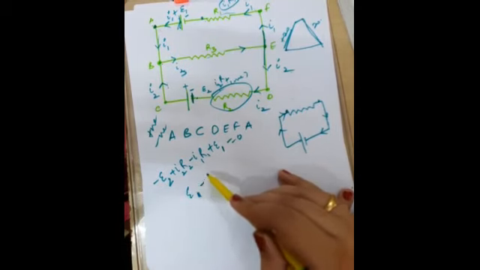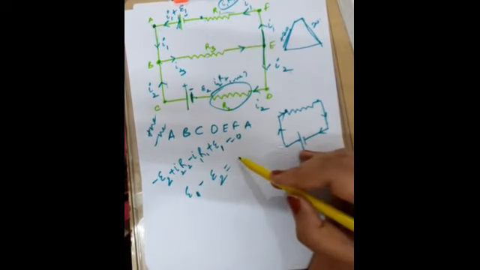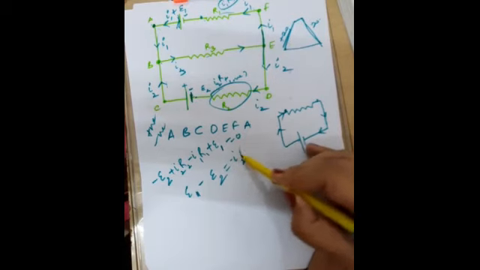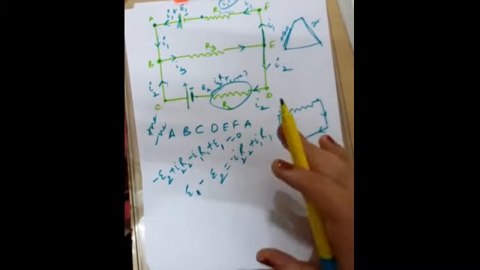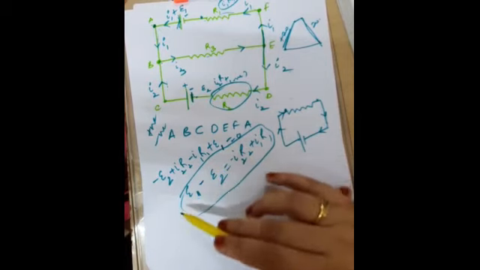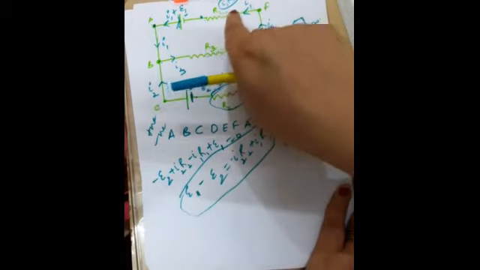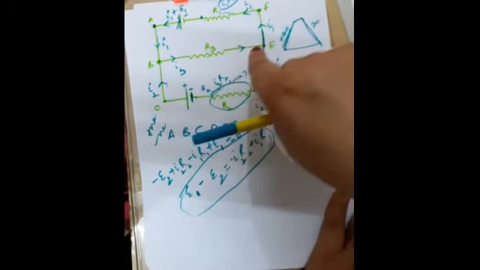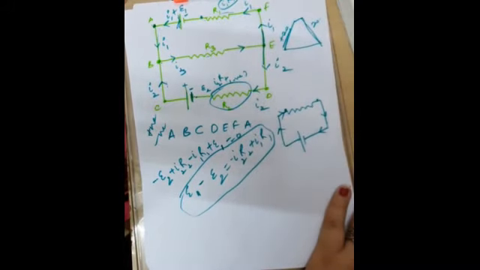Epsilon 1 minus, you can say E1 minus E2 is equal to minus I2 R2 plus I1 R1. You will notice that your books will have this equation only, right? Your books will teach you this equation only, and they will confuse you about R1 and R2 basically. They'll tell you that if the current is flowing in the same direction along which we are traversing the loop, then take it as positive.